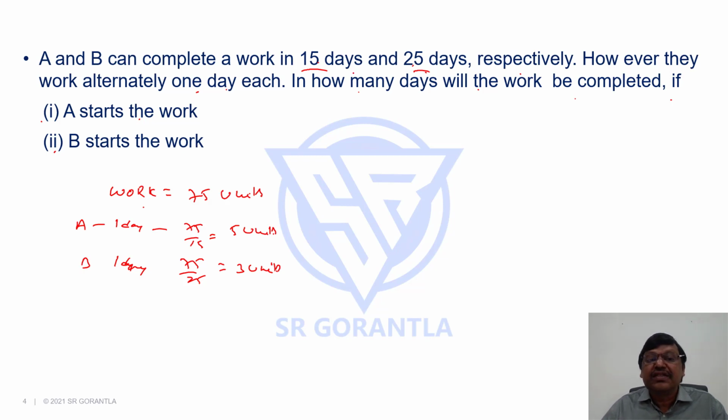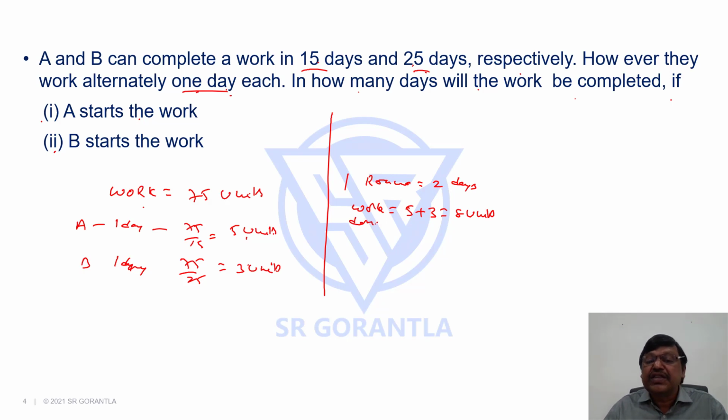Here there are only 2 people, they are working 1 day each, means one round is 2 days. One round or one period or one cycle, different people use different words. One round is 2 days, and how much work is completed in one round? 5 plus 3, 8 units work is completed in one round.